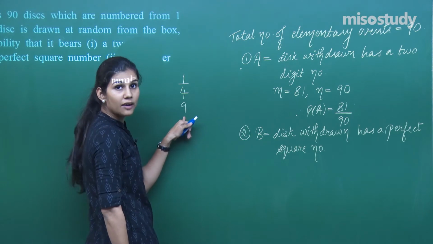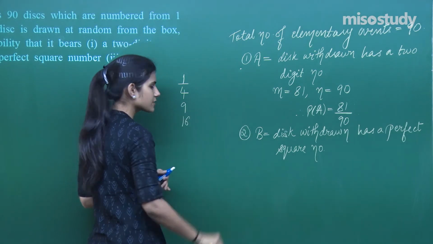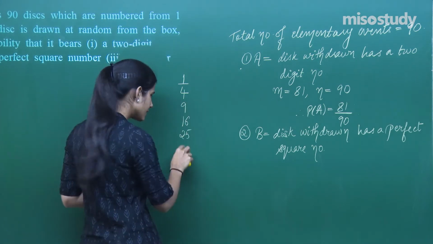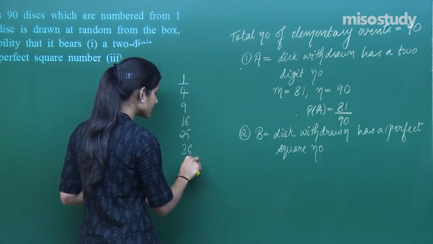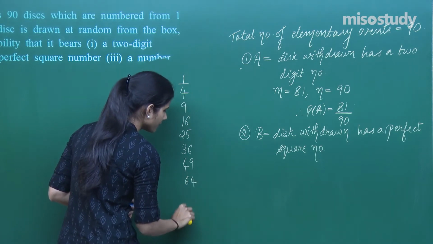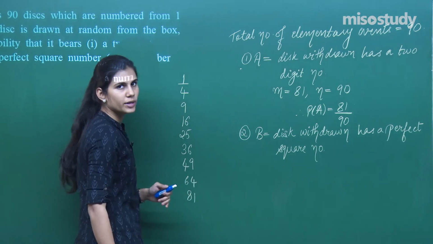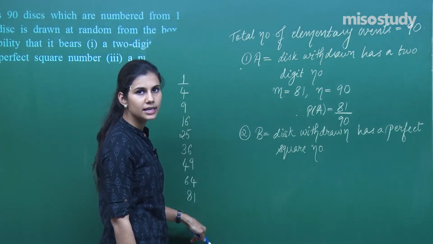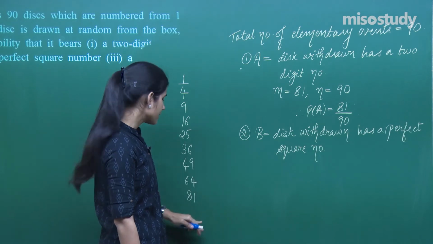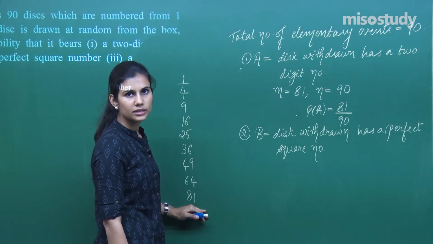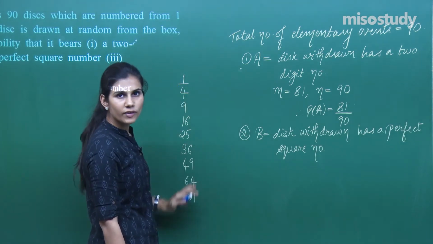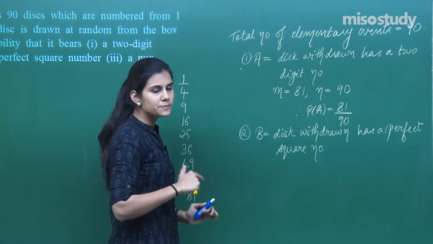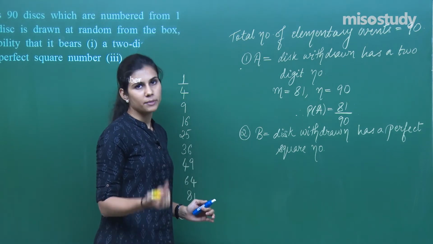Then what do you have after this? 16 is a perfect square. Then 25 is a perfect square. Then 36 is a perfect square. Then 49 is a perfect square. Then 64 is a perfect square, then 81 is a perfect square, that is it. After this 100 is a perfect square, but I don't have any disc inside the box which is numbered as 100. Maximum there is a disc numbered as 81. So out of discs numbered from 1 to 90, only these many are the discs whose numbers are a perfect square.